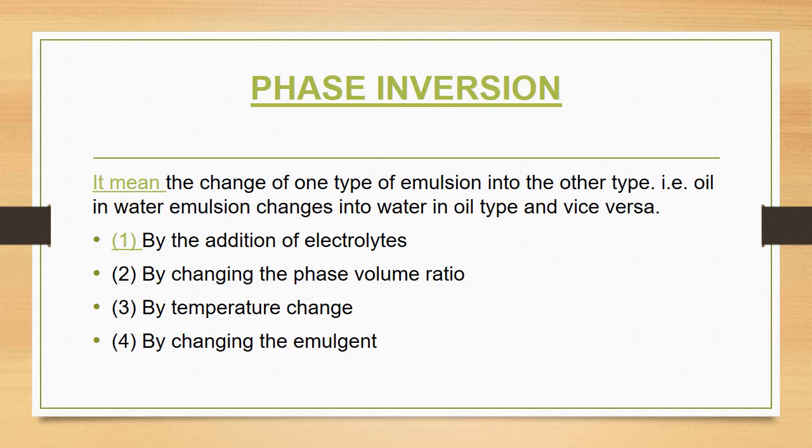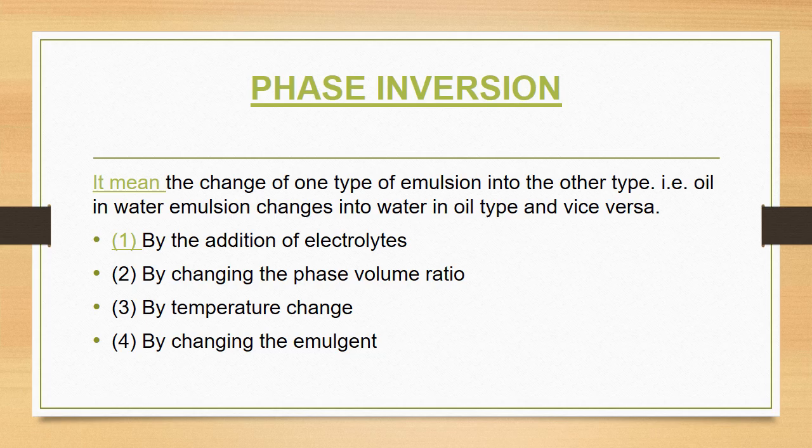Next is the phase inversion. Phase inversion means the change of one type of emulsion into the other type. That means if it is oil in water type of emulsion, it changes to water in oil type, and vice versa also may happen. So there are different reasons. One is the addition of electrolytes. Second is by changing the phase volume ratio. So the phase inversion can be minimized by keeping the concentration of dispersed phase between 30 to 60%.